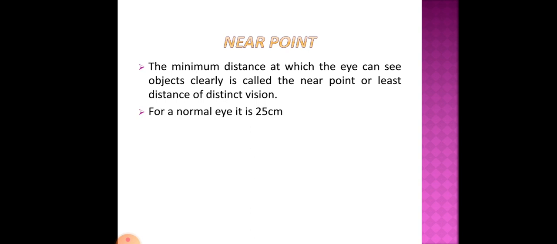For a normal eye it is 25 centimeters. That means when an object is kept 25 centimeters away from our eye, then we can see that object clearly. But if we bring the object closer than 25 centimeters, then we cannot see the object clearly.